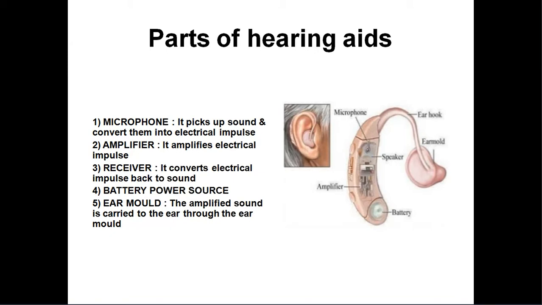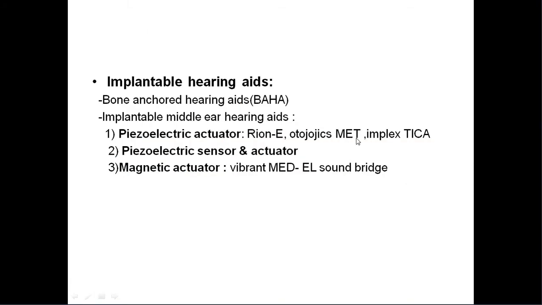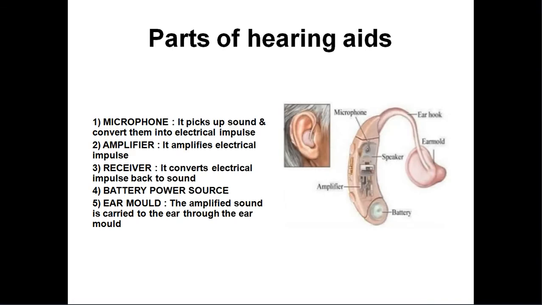So in this picture, this is one type of hearing aid. There are many types of hearing aids depending upon where we keep them on the body. This is the microphone. Within the hearing aid there is a microphone, a speaker and an amplifier, and it is battery operated. All these devices are battery operated electrical devices: microphone, amplifier, receiver, and ear mold.